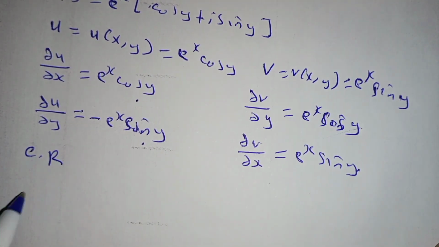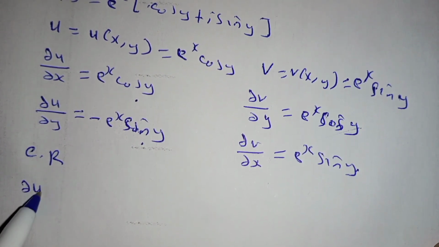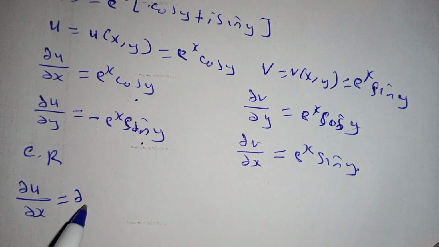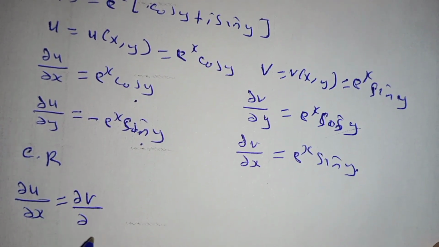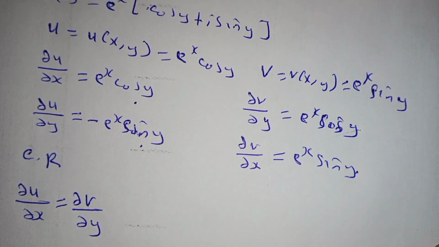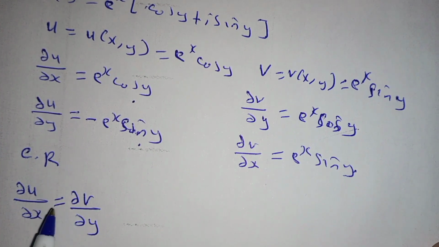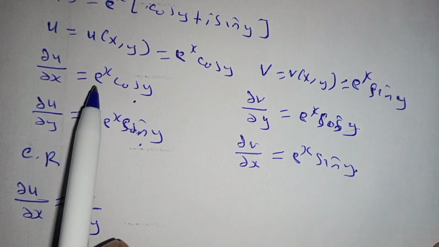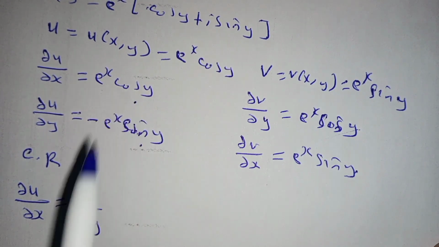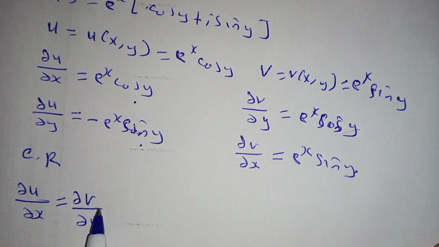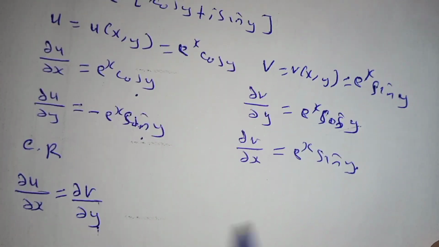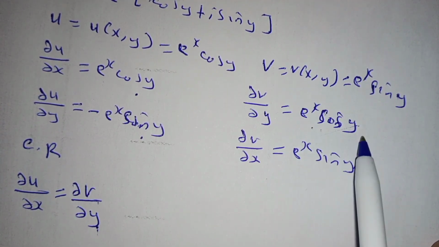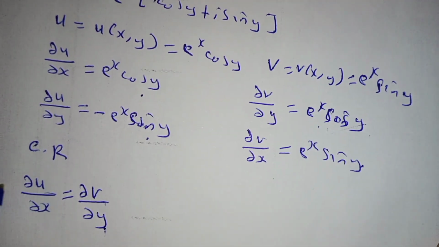Once we have obtained our four partial derivatives, we make use of the Cauchy-Riemann equations. We compare the partial of u with respect to x. We see whether it is equal to the partial of v with respect to y. Now in our case here, you can see the partial of u with respect to x is exponential x cos of y. Then the partial of v with respect to y is equal to exponential x cos of y. So this equation has been satisfied.